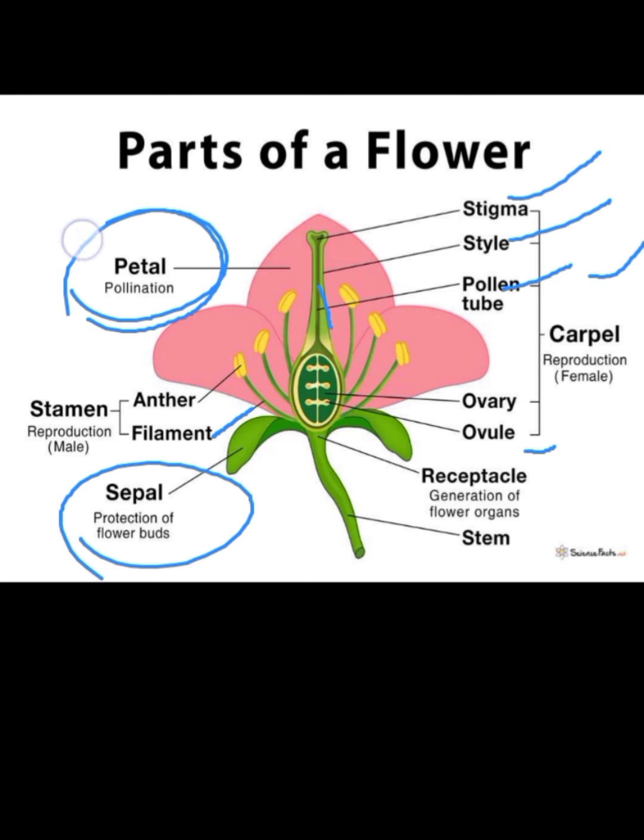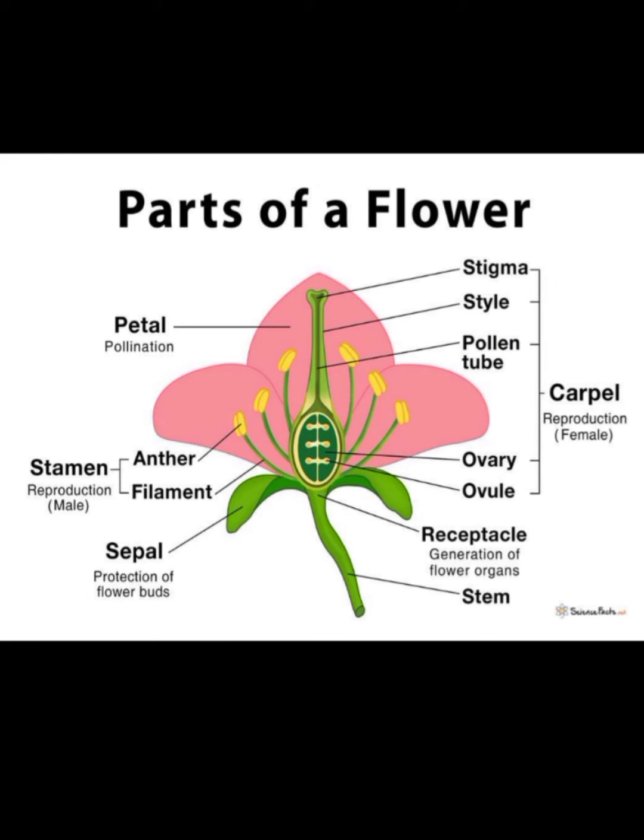Petals help in pollination and sepals give protection to the floral buds. These are non-essential parts. So the essential parts are androecium and gynoecium, which is stamen and carpel. Carpel or pistil is the female reproductive part and stamen is the male reproductive part.